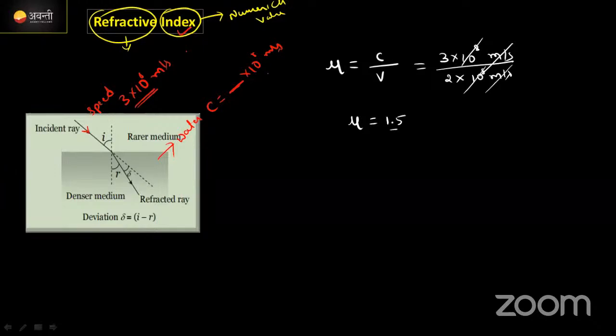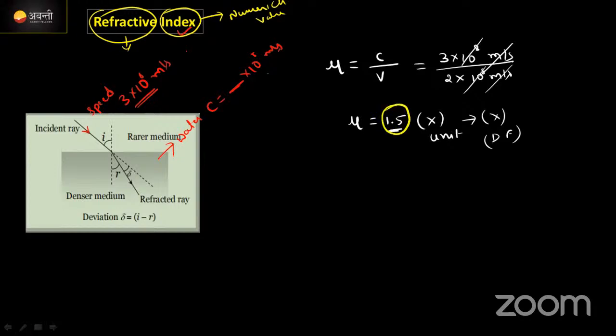Look at here, magnitude only we got, there is no unit. Correct now, if the unit is not there means there is no dimensional formula, there is no dimension also, right? We got only the indexing value. It shows how much the change of speed will take place with respect to the two mediums. Are you getting my point?